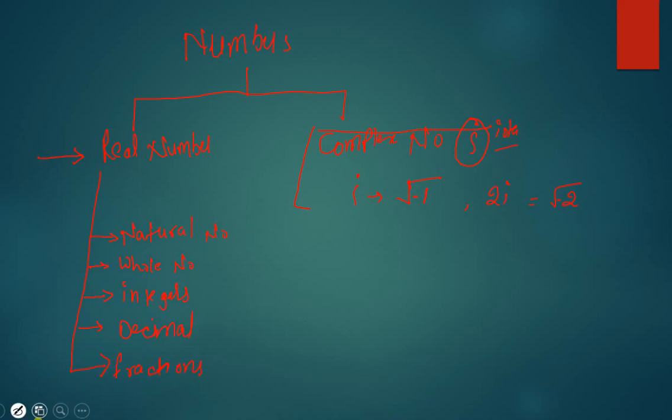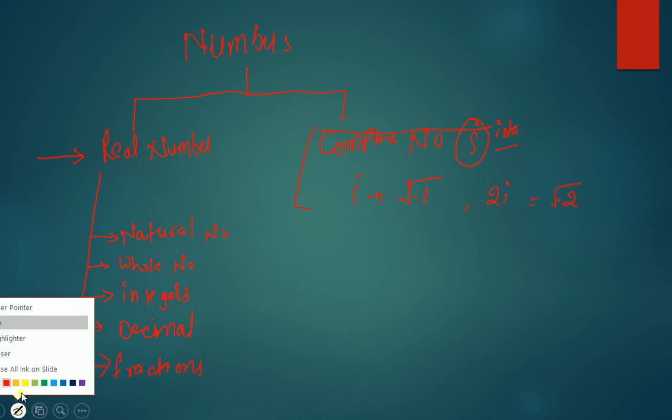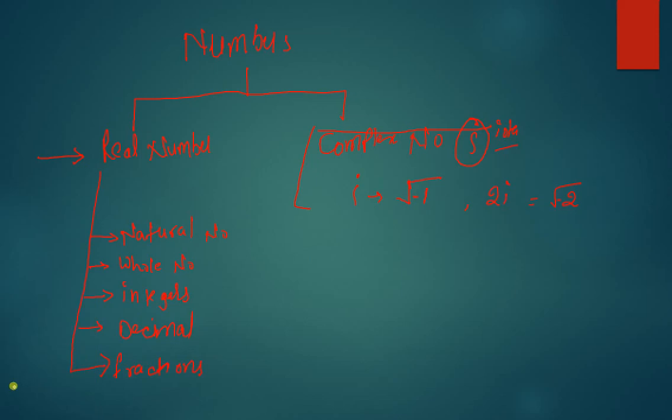So let's start with what a natural number is. Natural numbers are numbers starting from 1 in the positive number line. Like this is a number line, right, from minus infinity to 0 to plus infinity. Any number which lies from 1 to positive infinity on the number line is called a natural number, right?